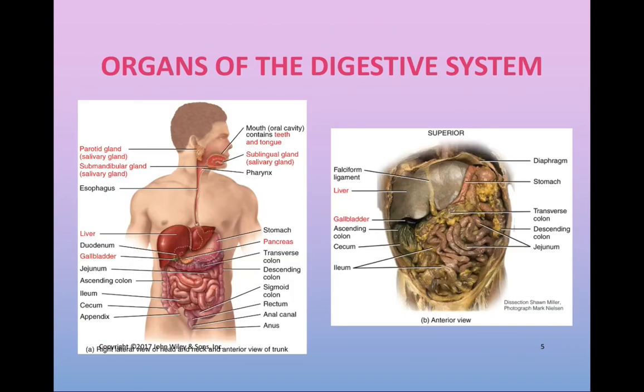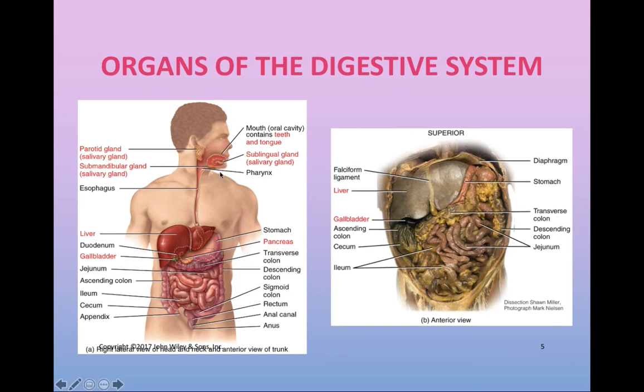You can see the organs of the digestive system shown on this slide within the models. You'll see up here that the mouth contains the teeth, the tongue, and the salivary glands. There are three salivary glands specifically, known as the parotid gland, the submandibular gland, and the sublingual gland, and we'll discuss these on a future slide. The tongue and the teeth are going to be especially useful for the process of mechanical digestion, which involves the breakdown of food from larger particles into smaller substances.